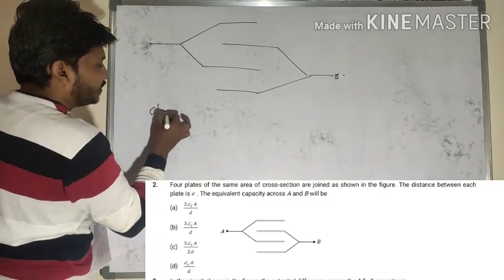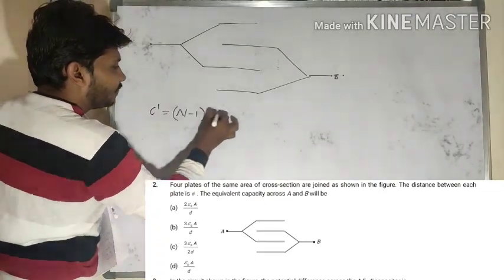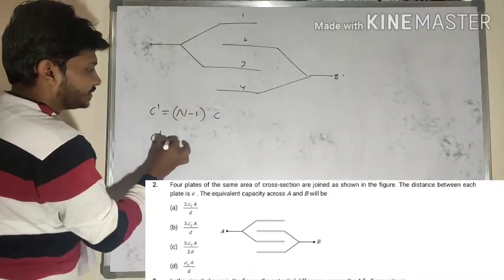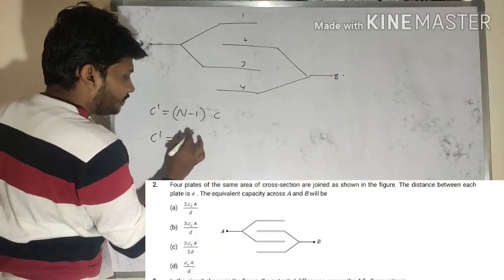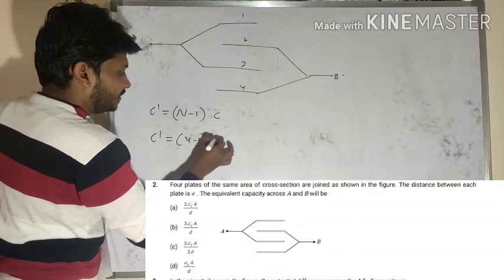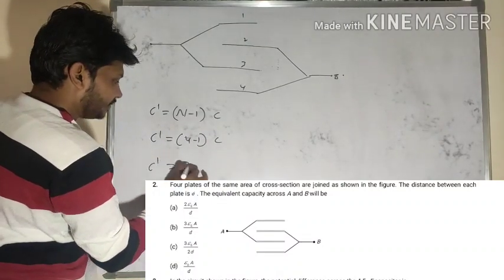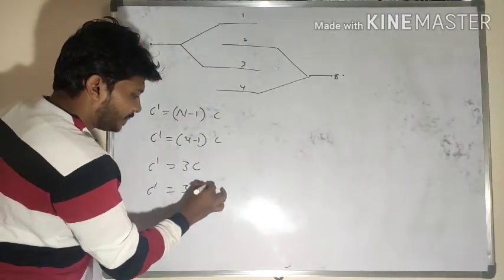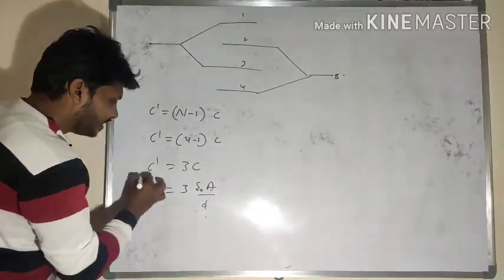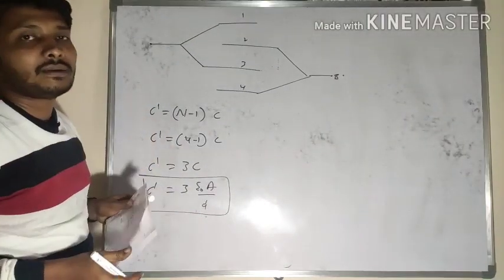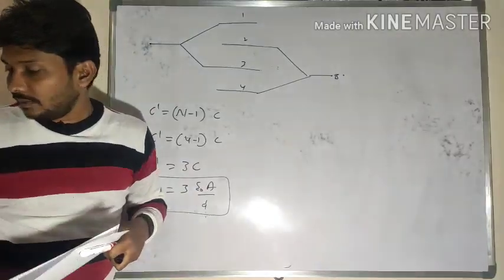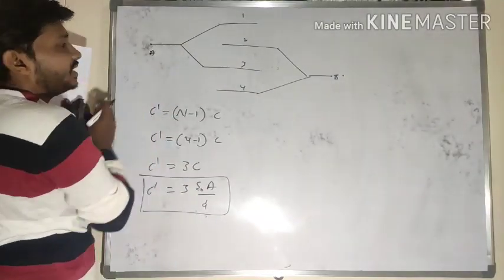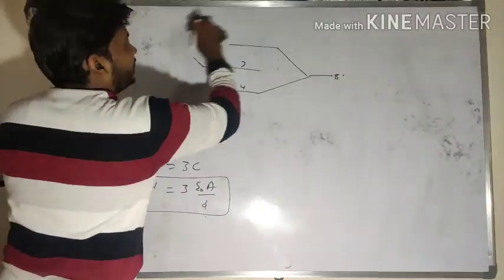I said that the effective capacitance is n minus 1 into C here. How many plates are there here? 4 plates are there. So C dash is equal to 4 minus 1, so 3 into C here. C dash is equal to 3 into C. So it acts as the capacitance of a parallel plate capacitor. So shall I write that C dash is equal to 3 times epsilon naught into A divided by D here. So this is the effective capacitance between the point A as well as the point B here.